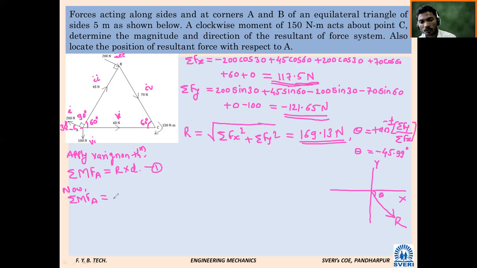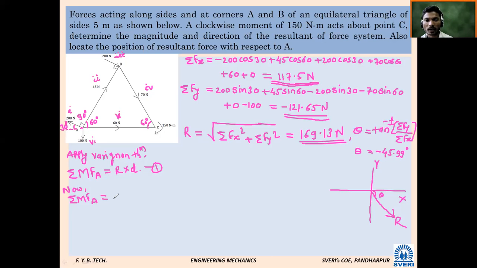Means out of 6 forces, 4 forces are passing through point A. Only upward 200 Newton force remained, and 70 Newton, and one more is 70 plus one moment. Only these 3 additions will come. Is it correct? Yes, sir.